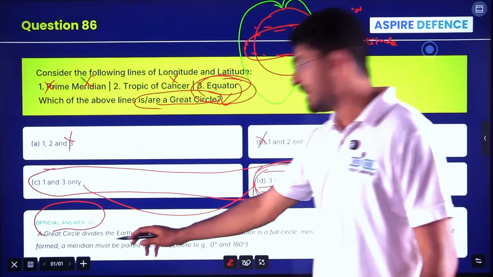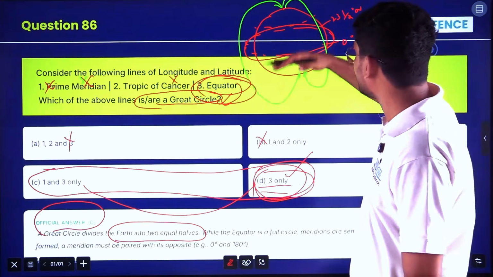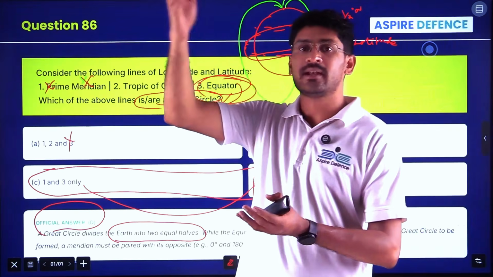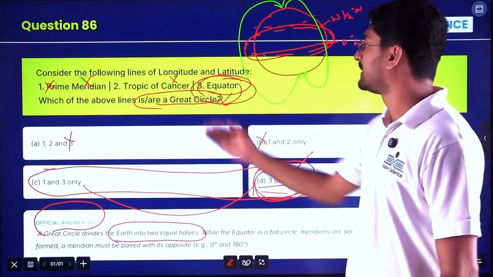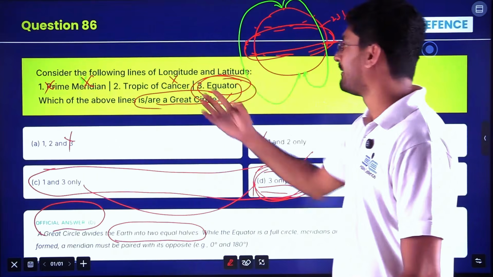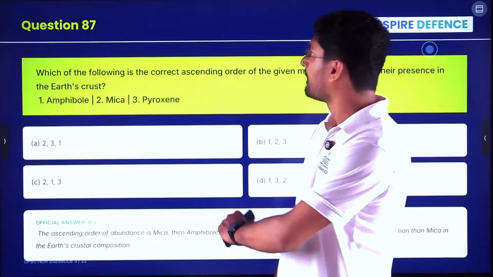A great circle divides the Earth into 2 equal halves. The equator will cut the Earth into northern and southern parts. But the prime meridian is a semicircle, only 180 degrees it will travel, not 360 degrees. So let's go to the next question very quickly.